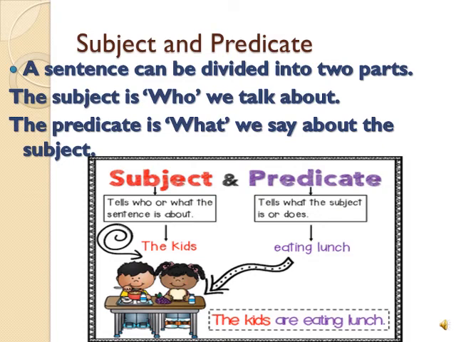And what are they doing? Eating lunch. So eating lunch is a predicate. So the kids are eating lunch. The kids is the subject we are talking about, and what are they doing? Are eating lunch is the predicate.